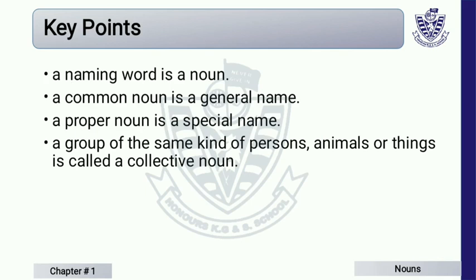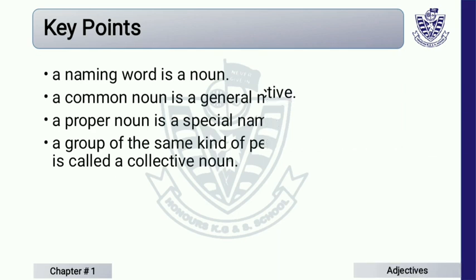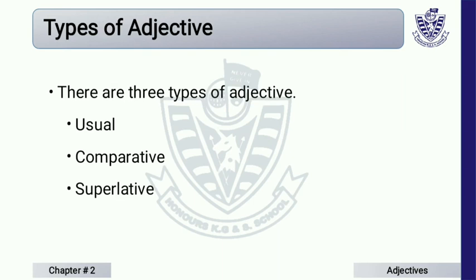Now in this chapter we have learned naming word and common and proper noun. And what is collective noun? A group of same kind of persons, animals. These we have discussed here. So let's move to adjective. What is adjective?